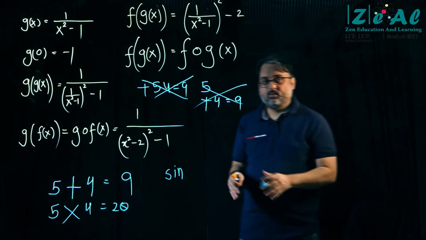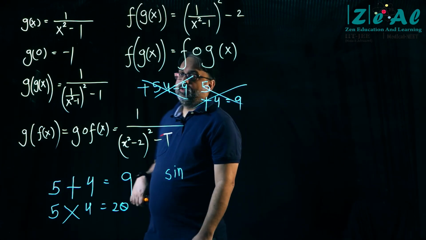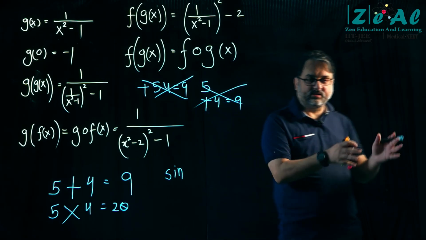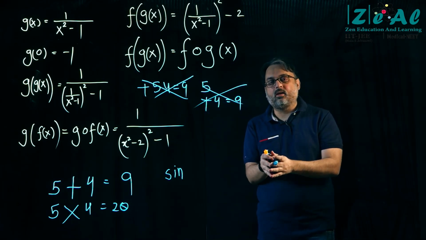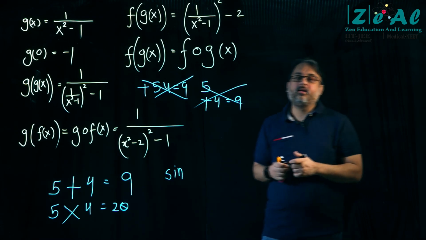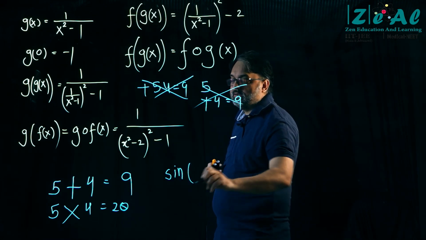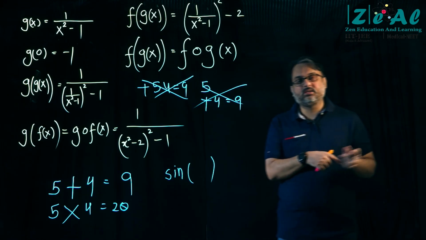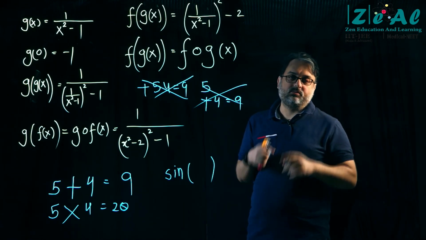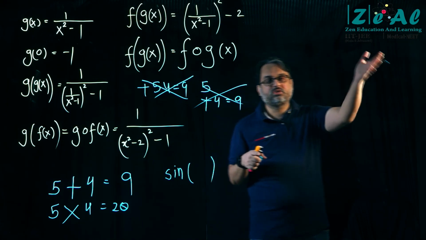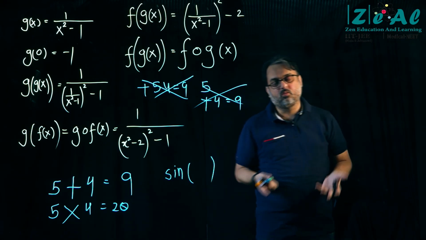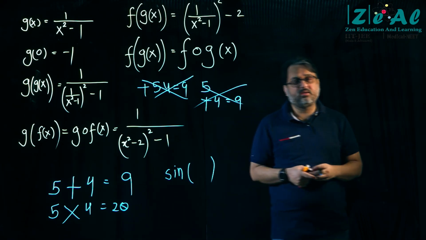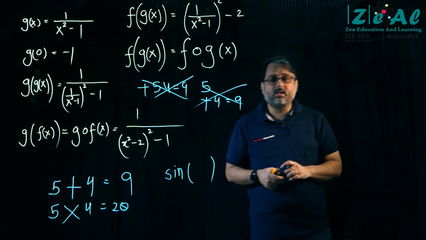So again, that is the physical reality. Okay, that is the physical reality that there is a right angle triangle. If one angle of this right angle triangle is 30 degrees, then sine of that 30 degrees will be equal to 1 upon 2. That means the ratio of the opposite side over the hypotenuse will be equal to 1 upon 2. This is a physical reality. But I am not talking about physical reality here. I am talking about maths.